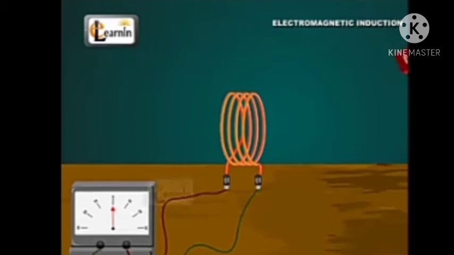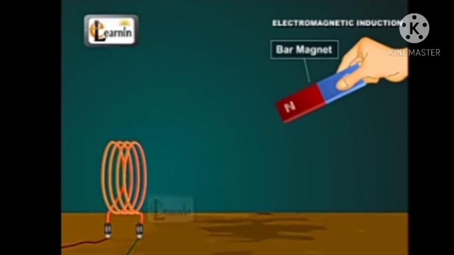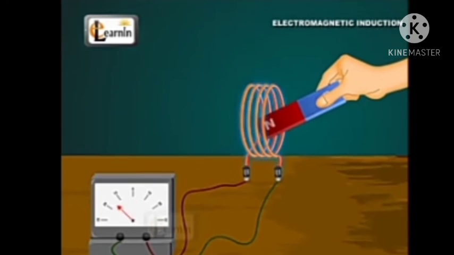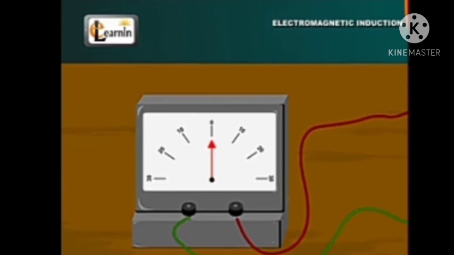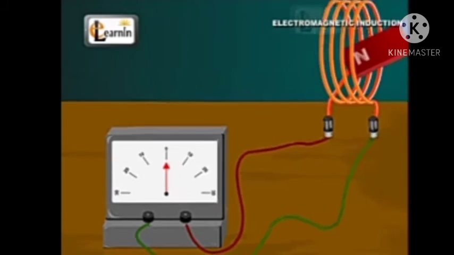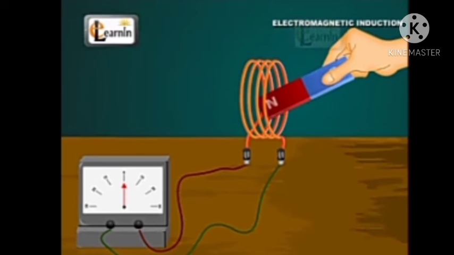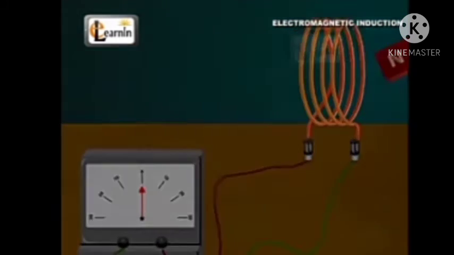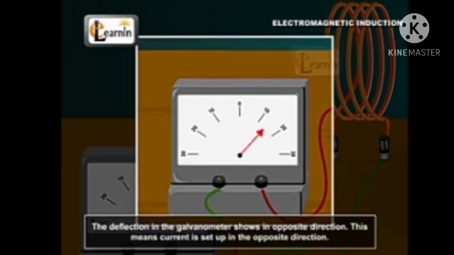This is the bar magnet. When we move this bar magnet near this circular wire, you can see that there is a deflection in the galvanometer, and the needle moves towards the left. When we move out this magnet, the needle deflects in the opposite direction.